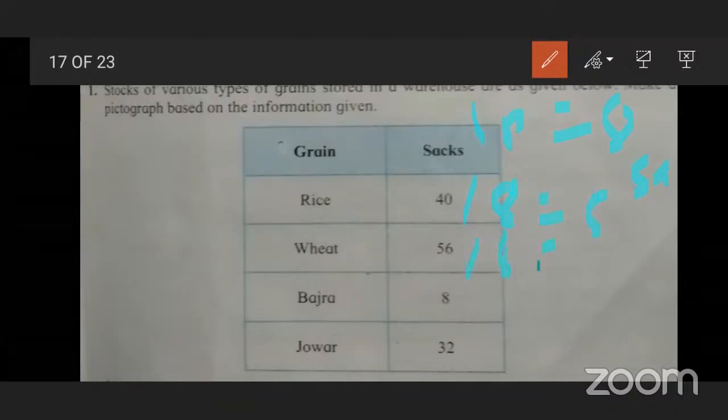Then here, 56 divided by 8, how many? 8 sevens are 56. Then 8 divided by 8 is equal to 1. And last, 32 divided by 8. What is the answer?